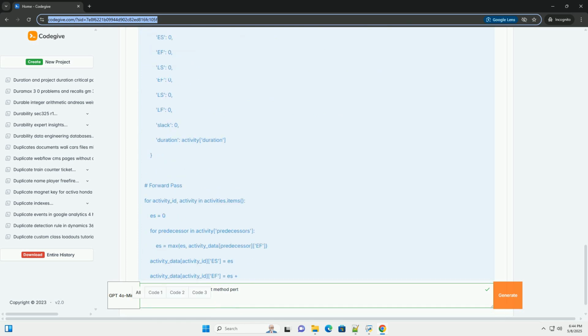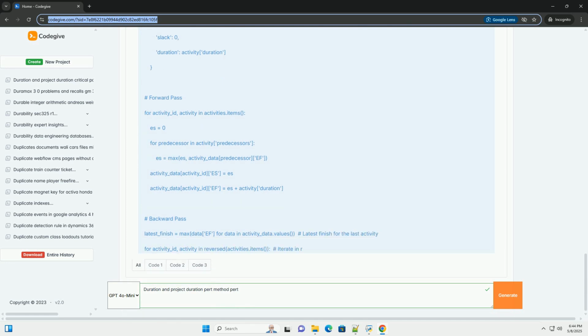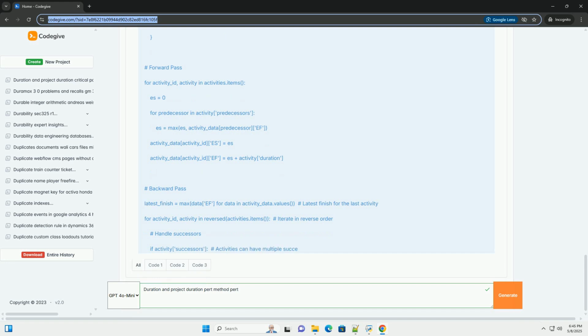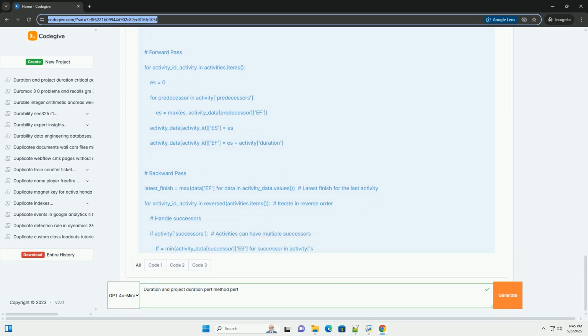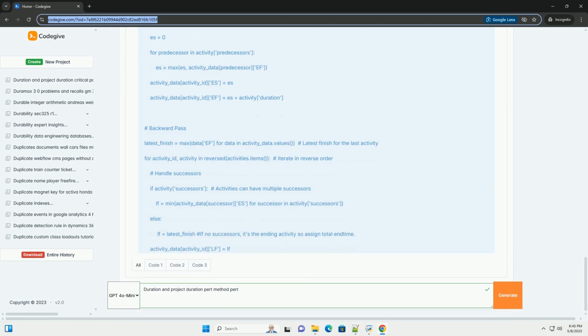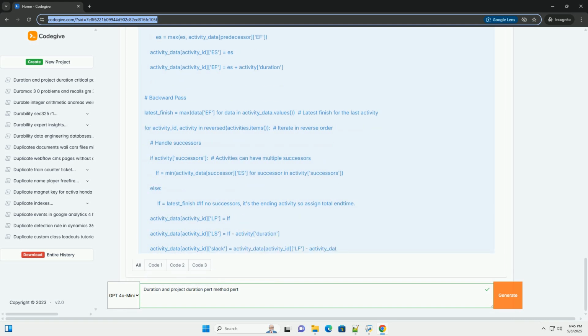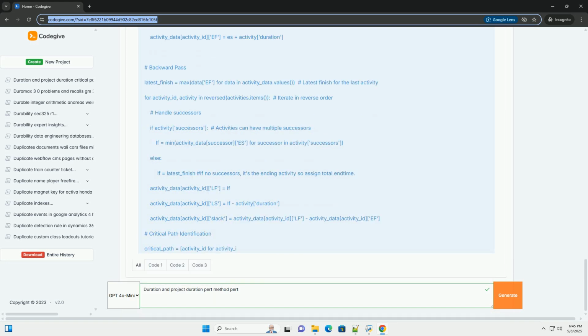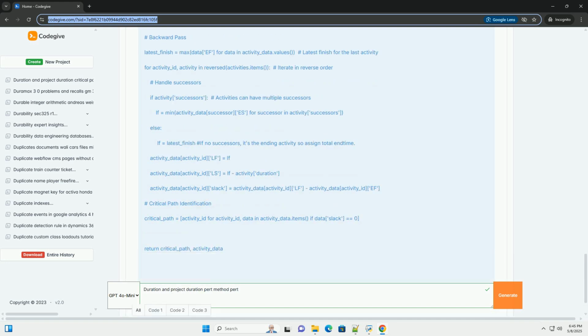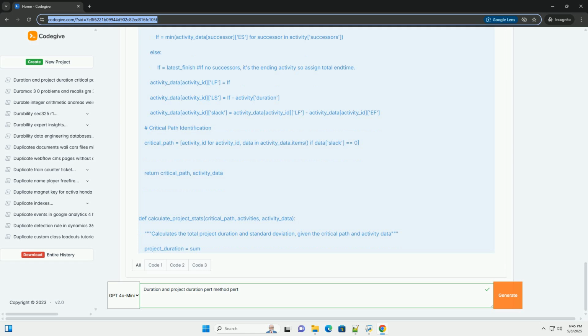7. Calculating expected activity durations and standard deviation. 8. Identifying the critical path. 9. Calculating project duration and standard deviation. 10. Probability of completion within a specific time frame. 11. Addressing common challenges and limitations. 12. Code example, Python, for PERT calculation. 13. Advanced considerations and extensions. 14. Conclusion. 1. Understanding project duration and its importance.